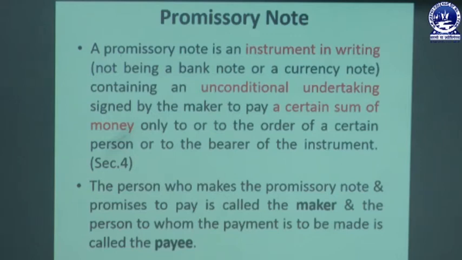So a promissory note is defined under section 4 of the Negotiable Instruments Act.